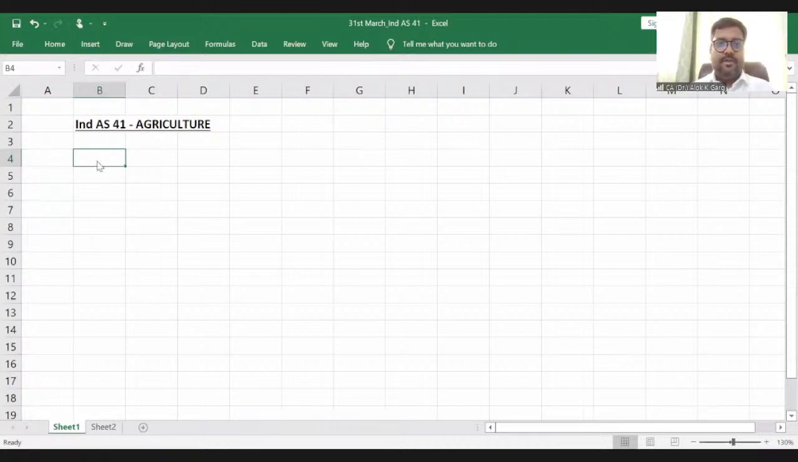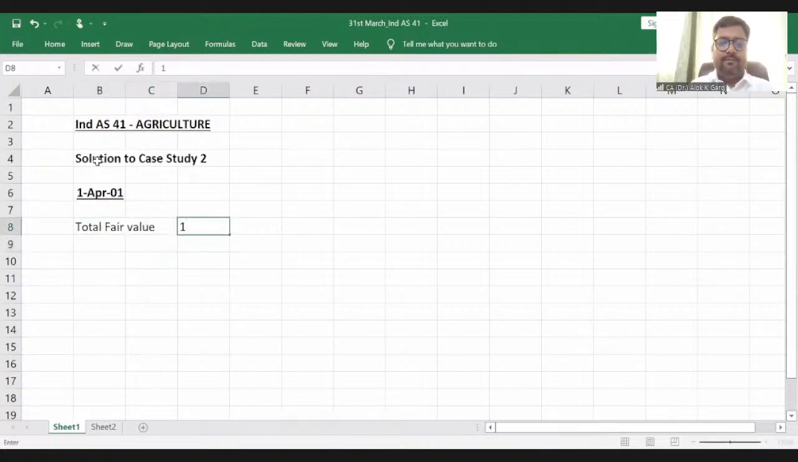So we are just doing the solution to case study number 2, right? So the information is given. What all information is given in this question? The information on 1st April 2001 is given. And what is given in the information? Total fair value of the cattle group is given, which is 13,750. Number of cattle is given.